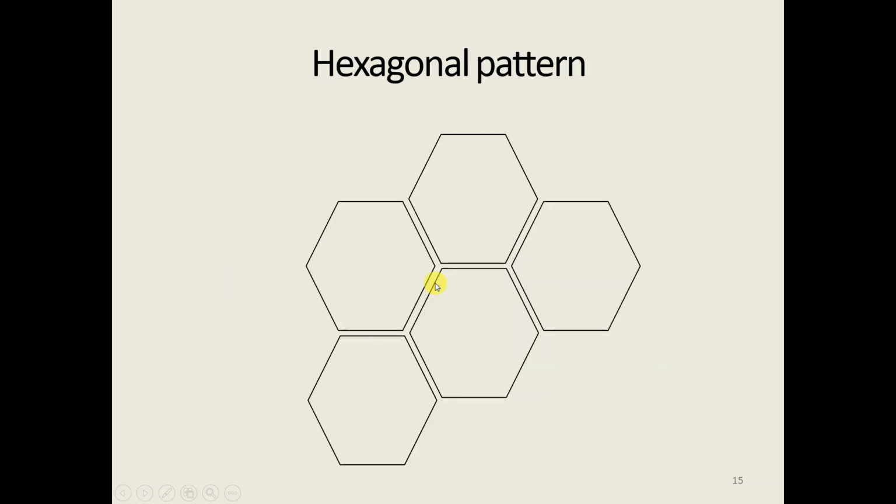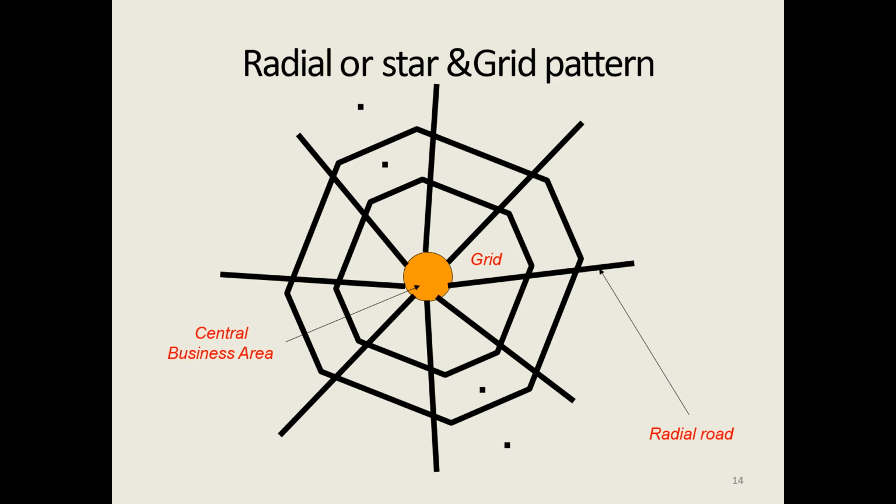In the star and grid pattern, the concept is, let us say x represents villages, y points represent towns, and z represents the district headquarters or the state capitals.